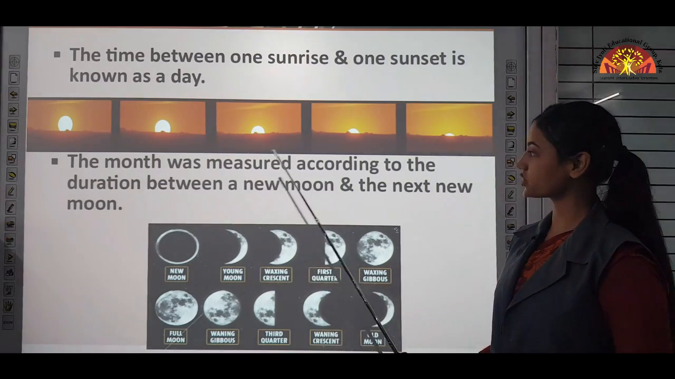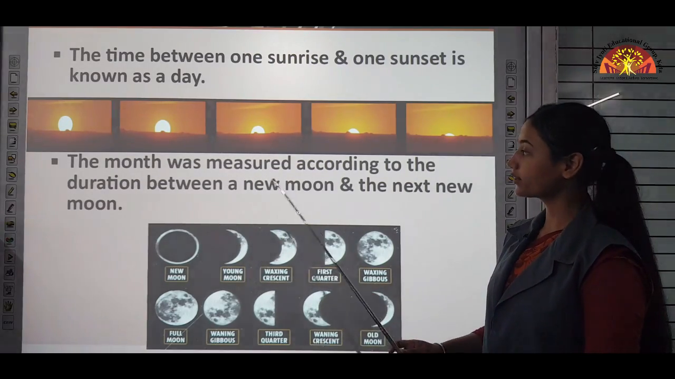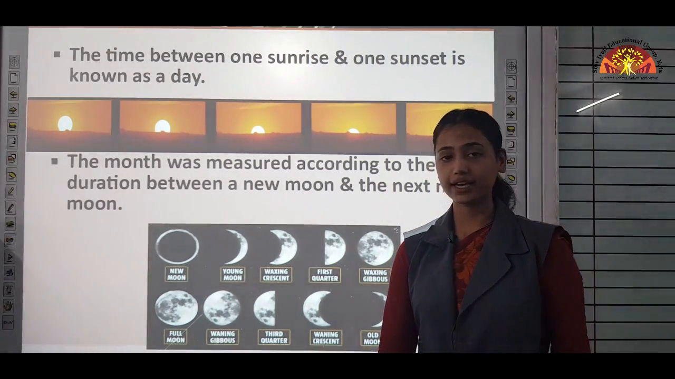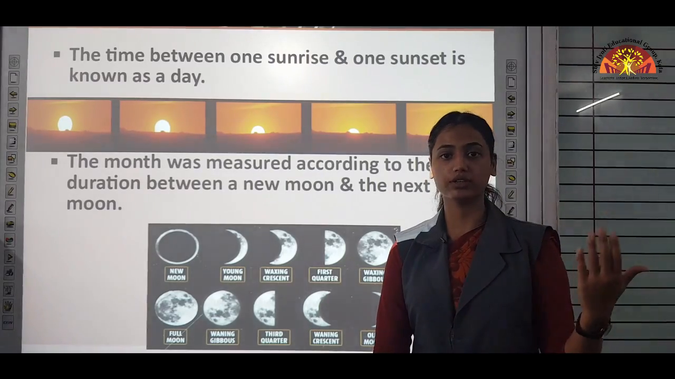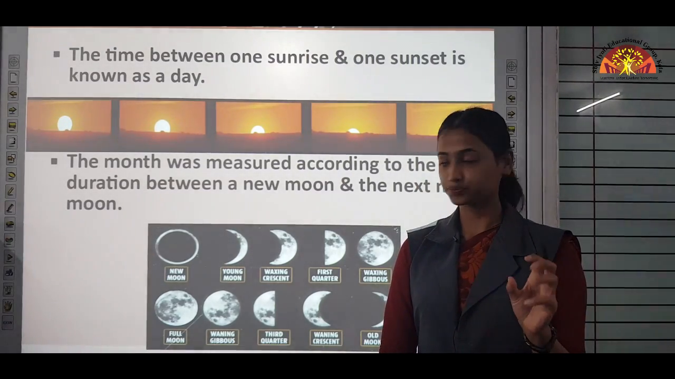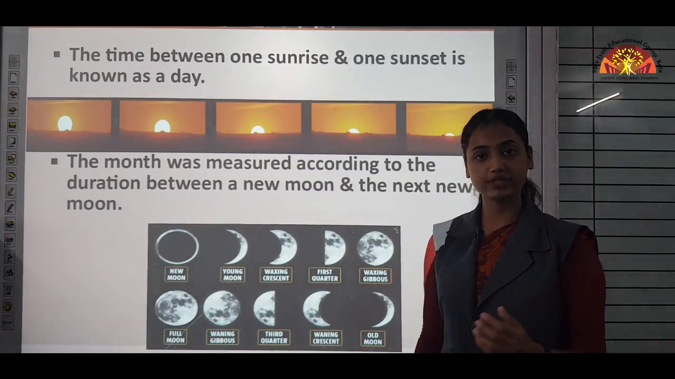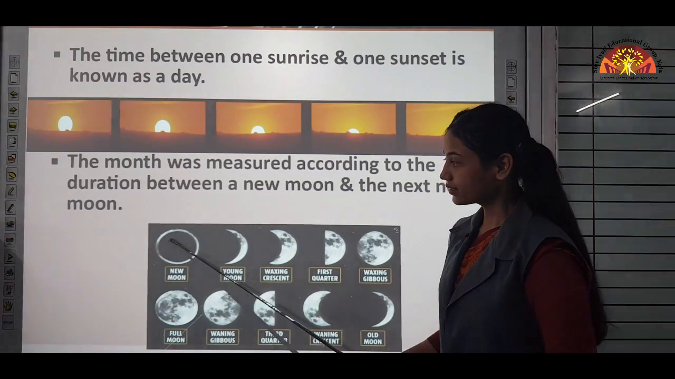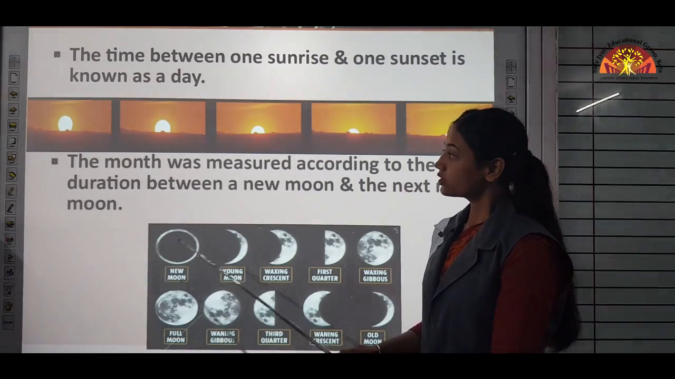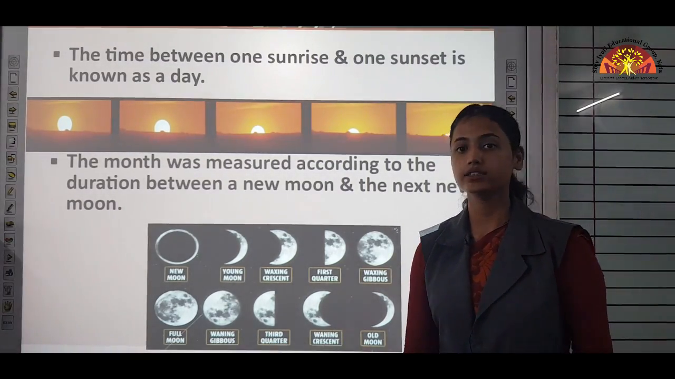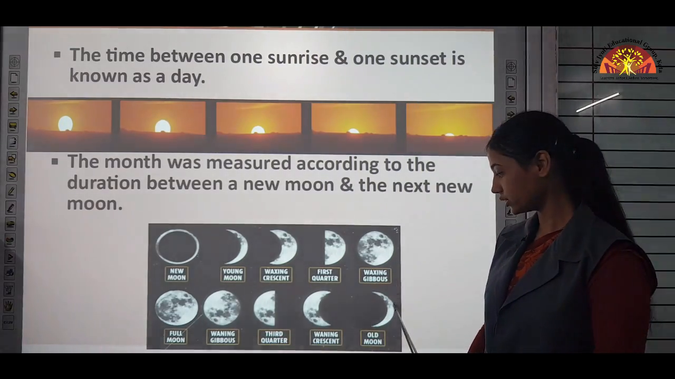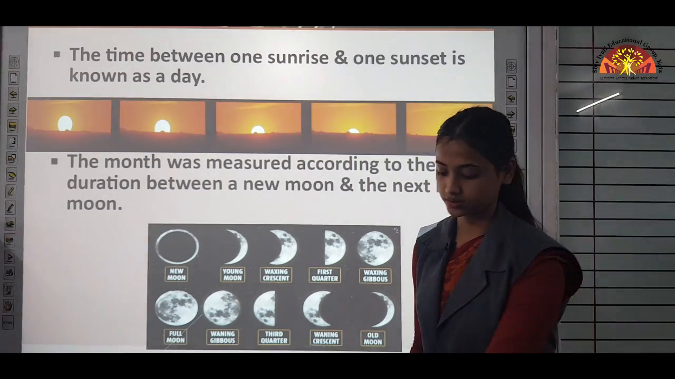The month was measured according to the duration between a new moon and the next new moon. New moon is not a completely different moon that you will see. New moon means the moon is not visible to us. Here you can see this black part means the moon is not visible to us. So the month has 30 days. This cycle of the moon, from new moon to the next new moon, was considered a month.